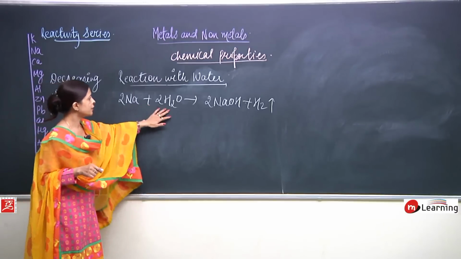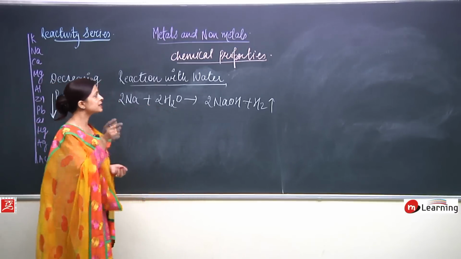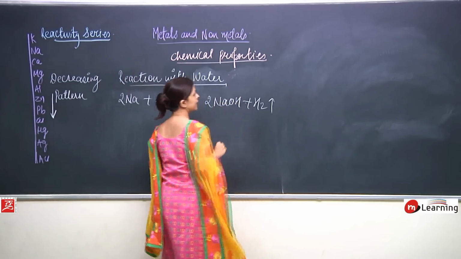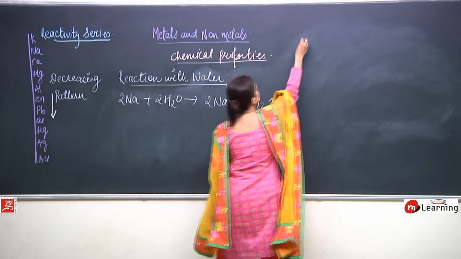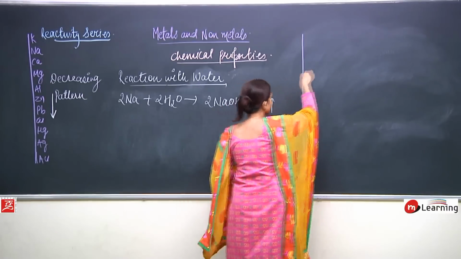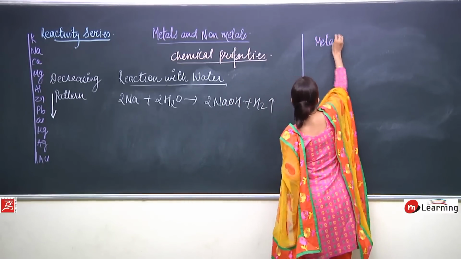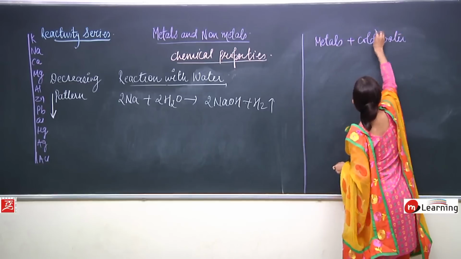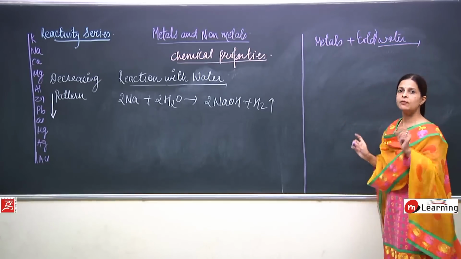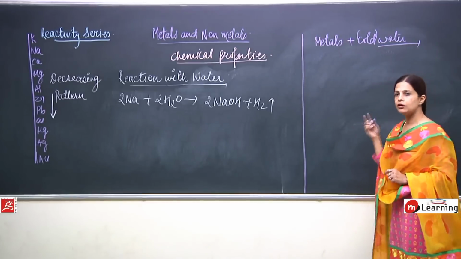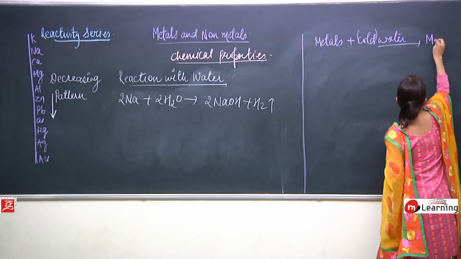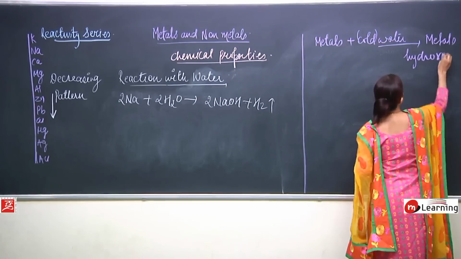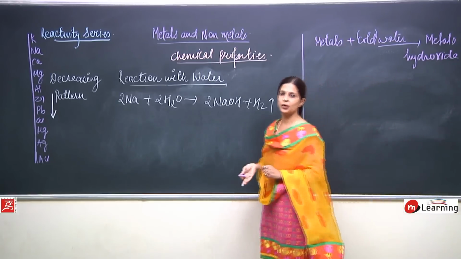When sodium is allowed to react with water, sodium hydroxide is formed. Just remember, there a metal oxide was formed; now here what will be formed? Metal hydroxide. I will tell you one thing. Whenever metals are reacting with cold water or water, what is going to form? Metal hydroxide. Hydroxides are going to form.